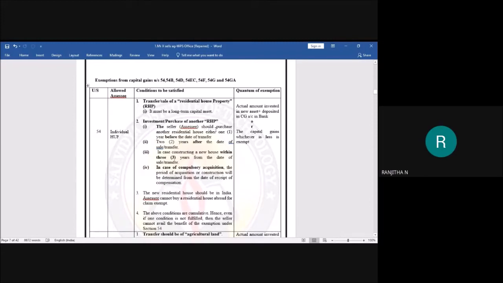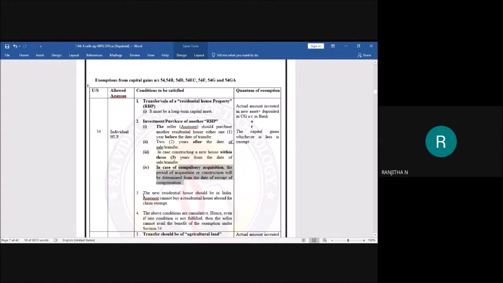When you purchase another residential house property before the date of transfer, you have 1 year in order to make the investment or purchase. After the date of transfer, you have 2 years. If it is construction of a new house, then you have 3 years from the date of sale or transfer. In case of compulsory acquisition, the period for acquisition or construction is determined from the date of receipt of compensation.